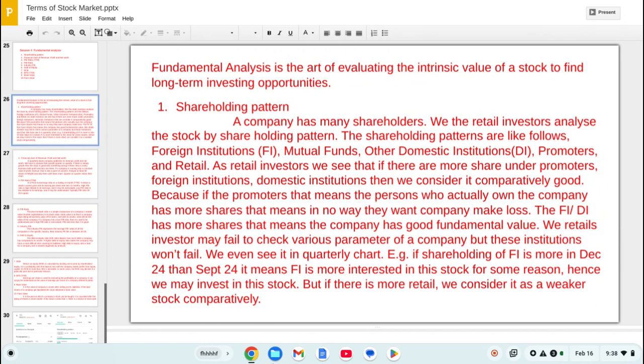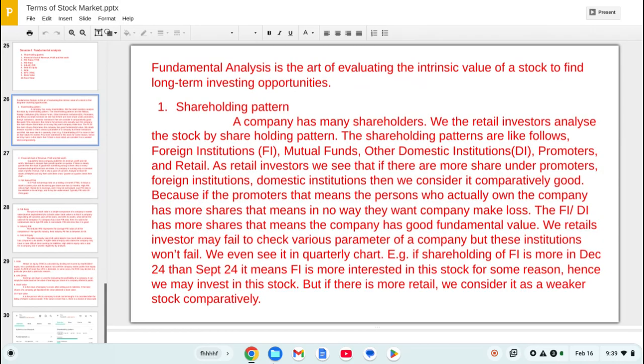If the company goes to loss, they have to bear tremendous loss. Okay, they are growing the company like a baby, so they will never want the company to go bankrupt, to go down or to close. So if the percentage of promoters is good, then the company is good.